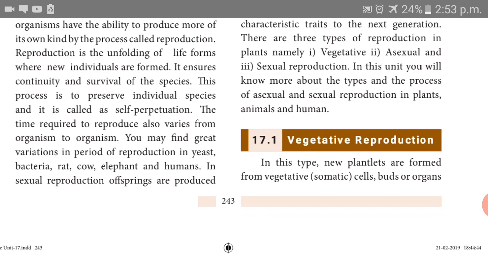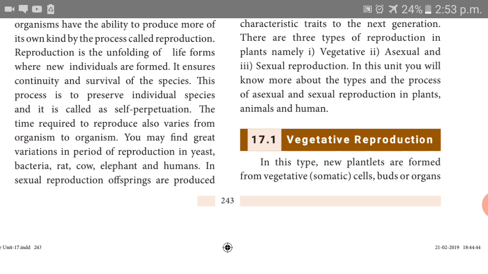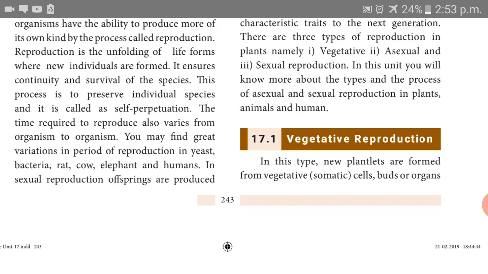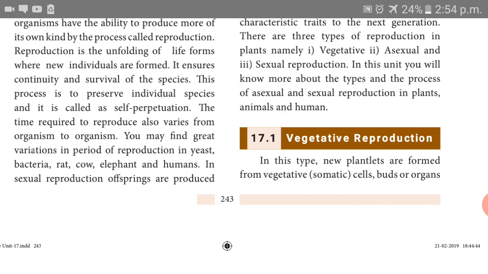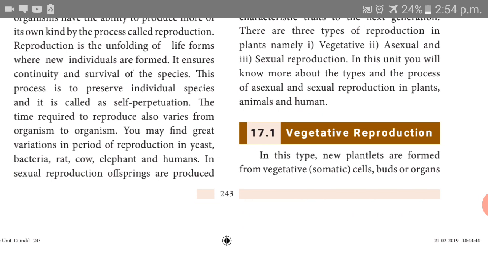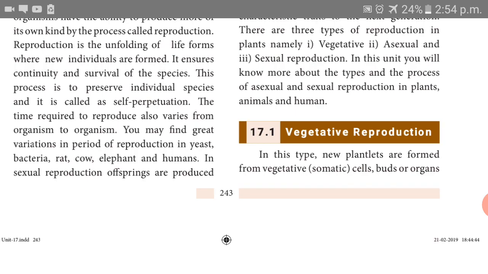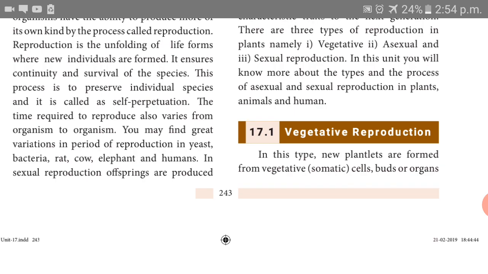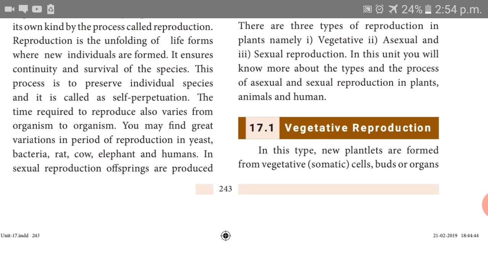It is used for continuity, one generation after another generation, then the next generation, like this. The continuity happens because of reproduction. The adult produces the young one, then it dies, then the young one grows to the adult, then it can reproduce. Likewise, the continuity happens because of reproduction. This is called self-perpetuation.